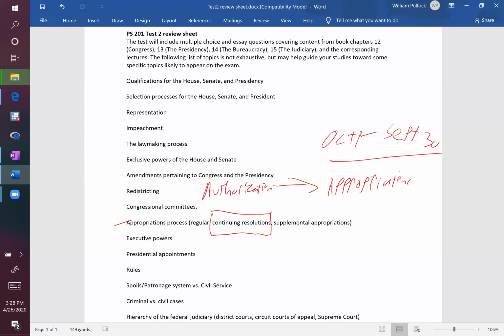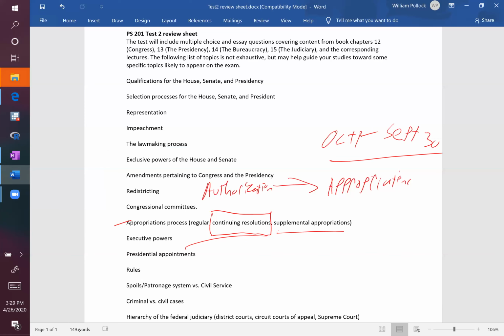And then finally, supplemental appropriations. This term applies to emergency funding, things that aren't included in the regular appropriations negotiations. In general, this would be things like natural disasters. Sometimes war or conflict spending would be part of a supplemental appropriation. We've had supplemental appropriations now passed for the COVID-19 outbreak, which is another example of when they might be used. So that's where I'll leave it as far as appropriations goes.